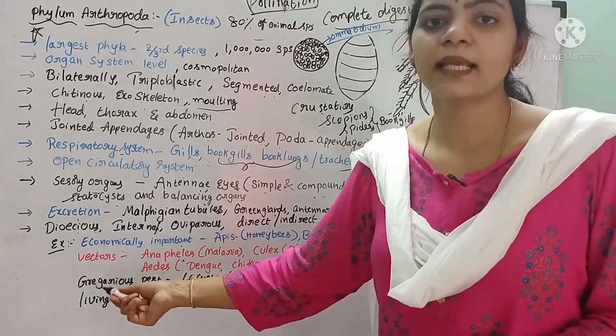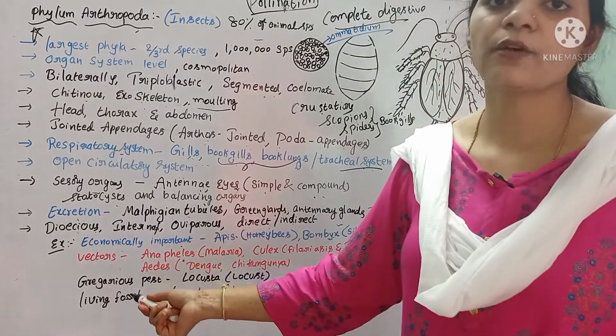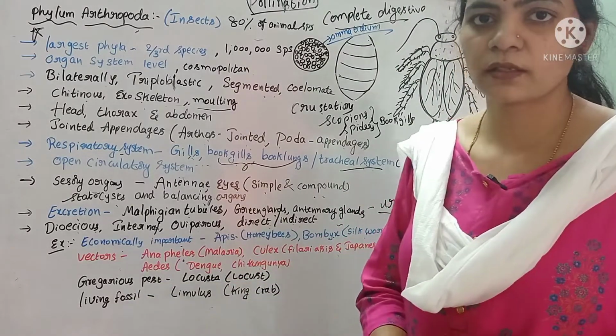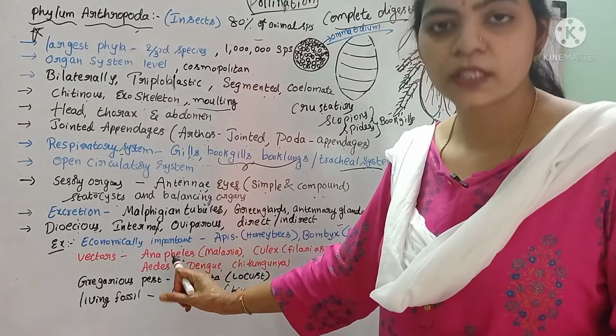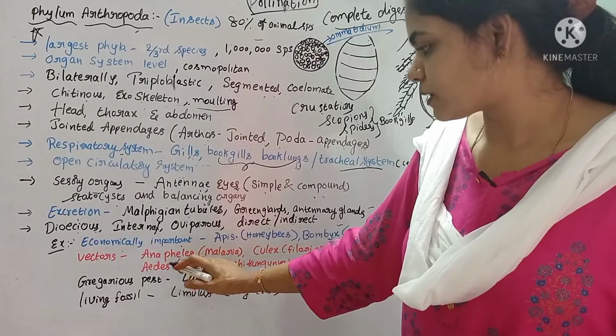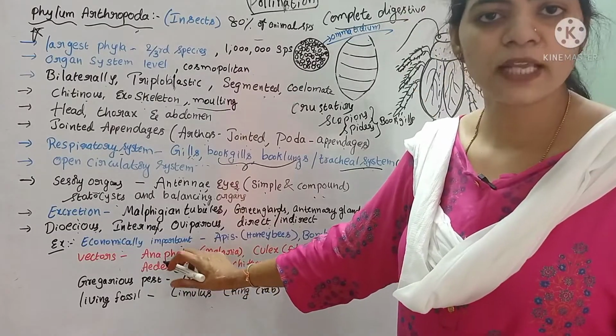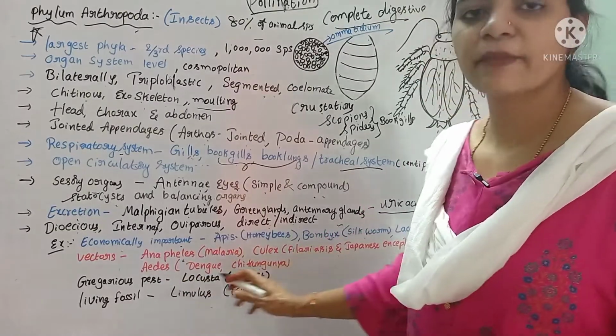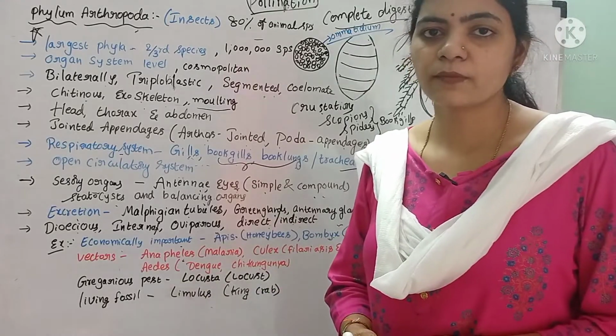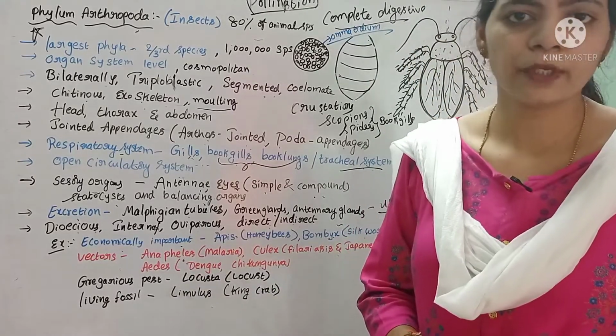Some insects like mosquitoes act as vectors in disease transmission. Several mosquitoes, like Anopheles, Culex, and Aedes, transmit different diseases in human beings.